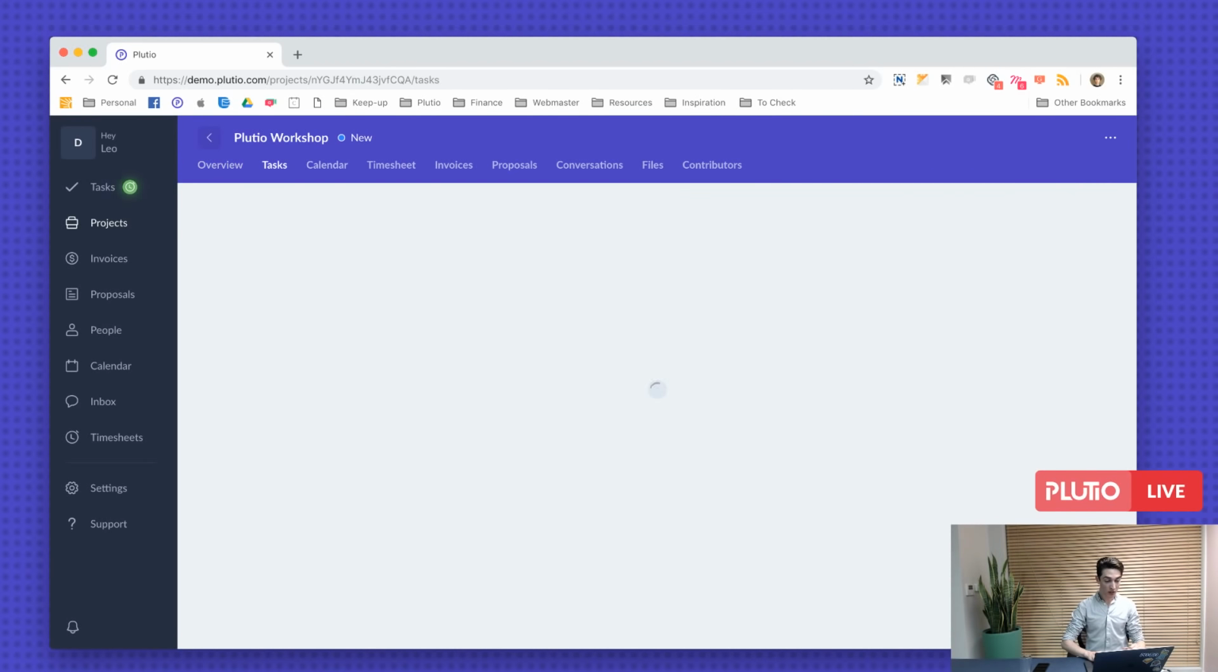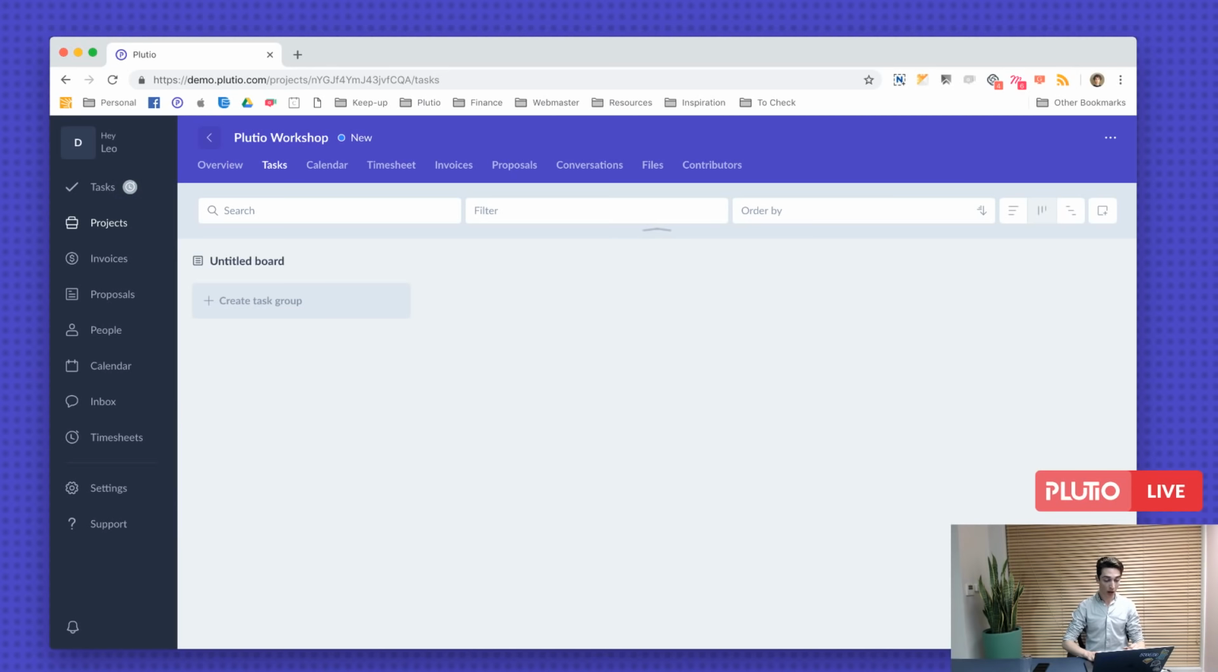From here, inside the tasks tab of a project, I can rename the task board to be stages. Then click on create a task group to create your first task group. Call it stage 1, stage 2, and so on. And then you can create tasks, task 1. So basically, tasks live inside task groups, and task groups live inside task boards. So we have a task board, then a task group, and then a task.